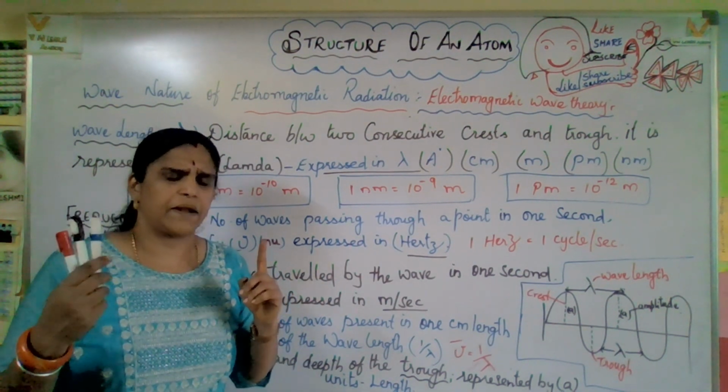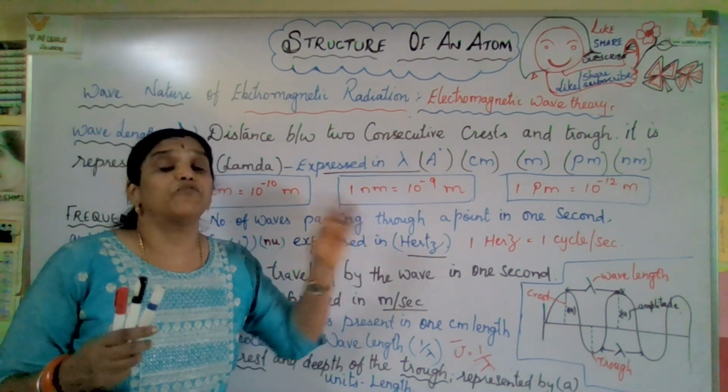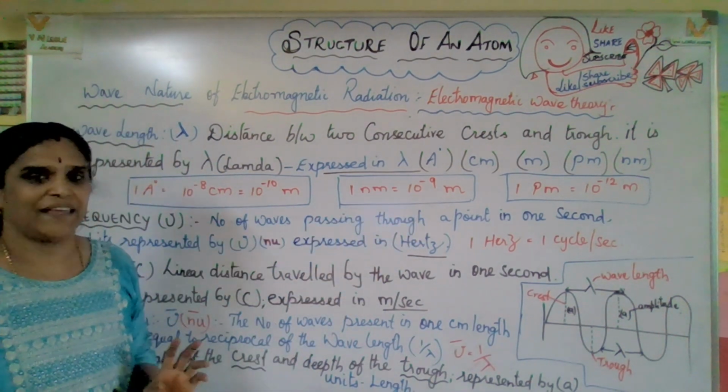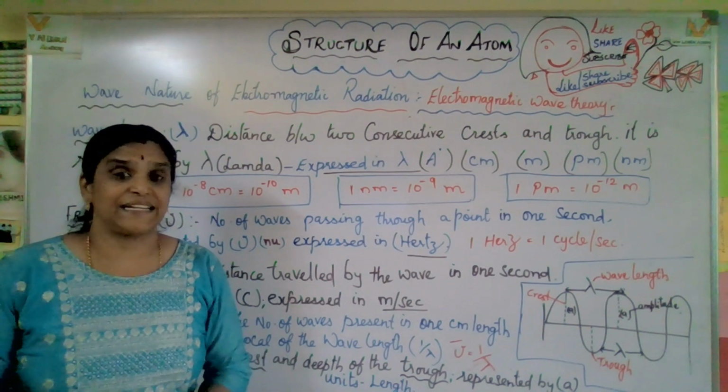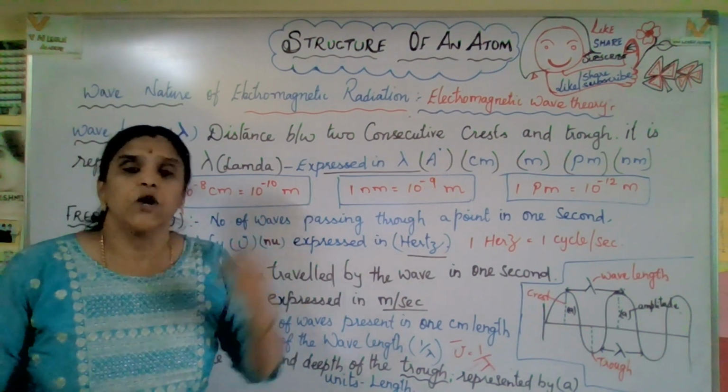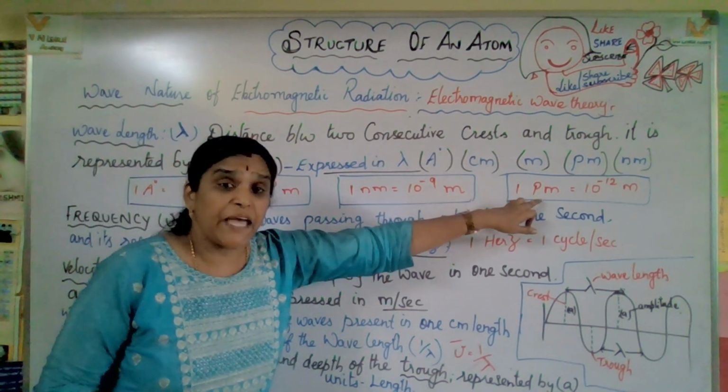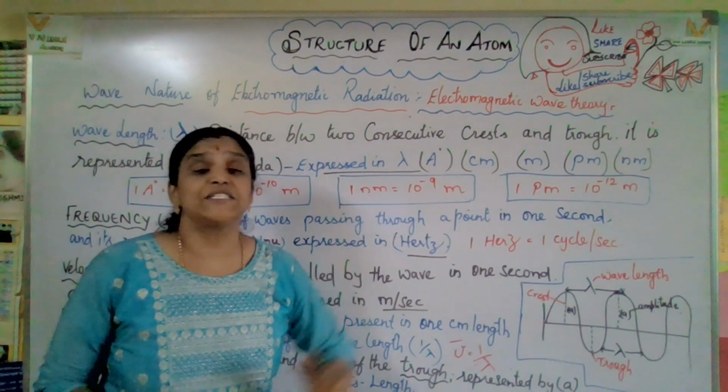Nanometer, you just remember, nano 9: 10 to the power of minus 9 meter only. And next one, pico. Pico is 12. You just remember, pico means 1 dozen. So 1 picometer is 10 to the power of minus 12 meter.